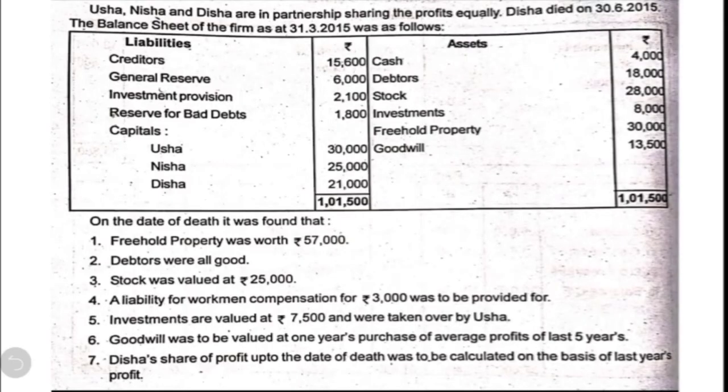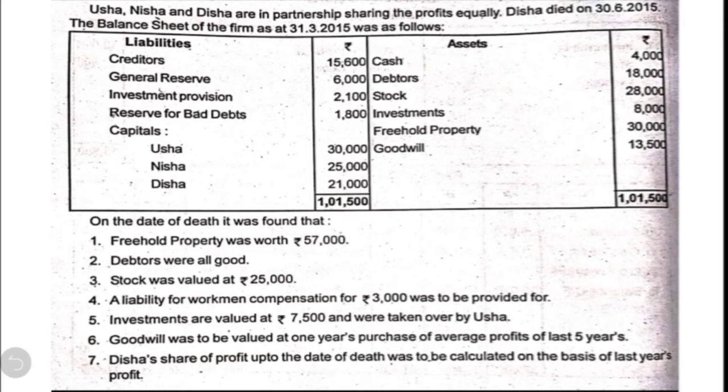Usha, Nisha and Disha are in partnership sharing profits equally. Disha died on 30th June 2015. The balance sheet of the firm as on 31st March 2015 was as follows. On the asset side, we find cash, debtors, stock, investments, freehold property and goodwill. On the liability side, creditors, general reserve, investment provision, reserve for bad debt, capitals of three partners Usha, Nisha and